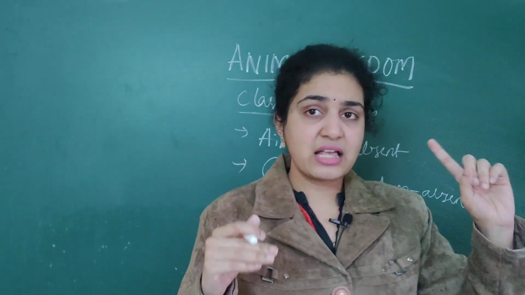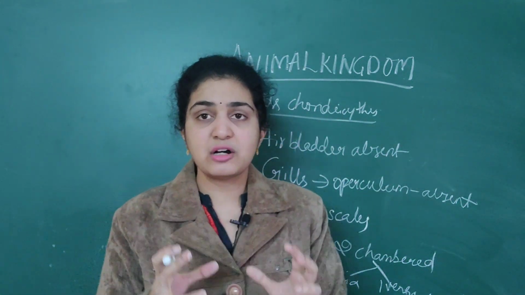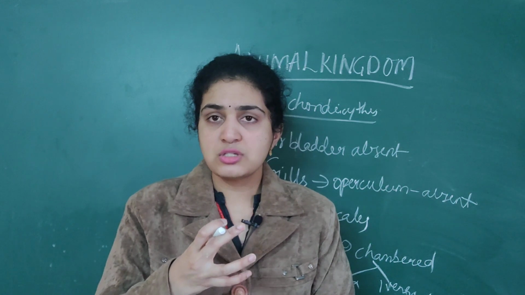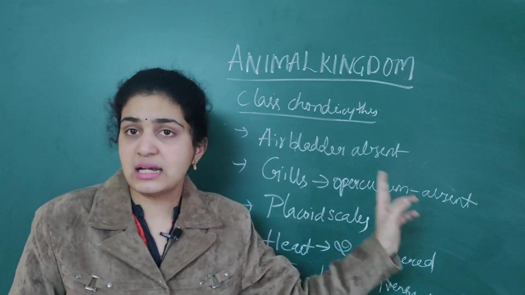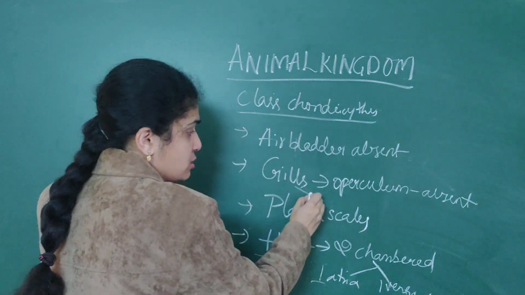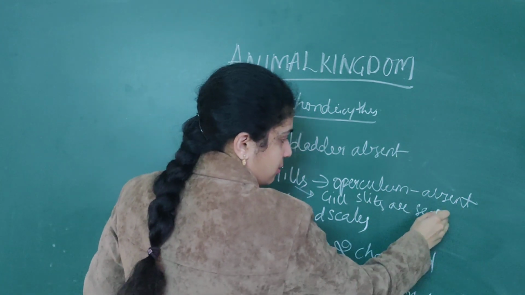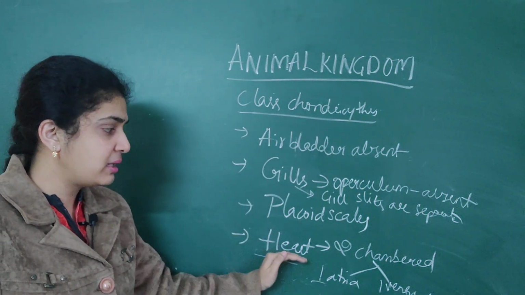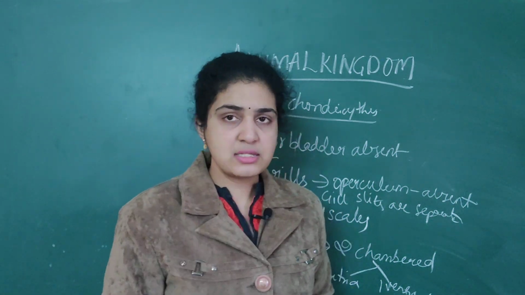Respiration means gills are present. Gill slits are present, as we discussed in the notochord: the pharynx is perforated by gill slits. Numerous gill slits are present and these are useful for respiration. For every organism, mostly the gill slits are separate. So the air bladder is absent, the gill slits are separate, and the heart is two chambered, with one atrium and one ventricle.